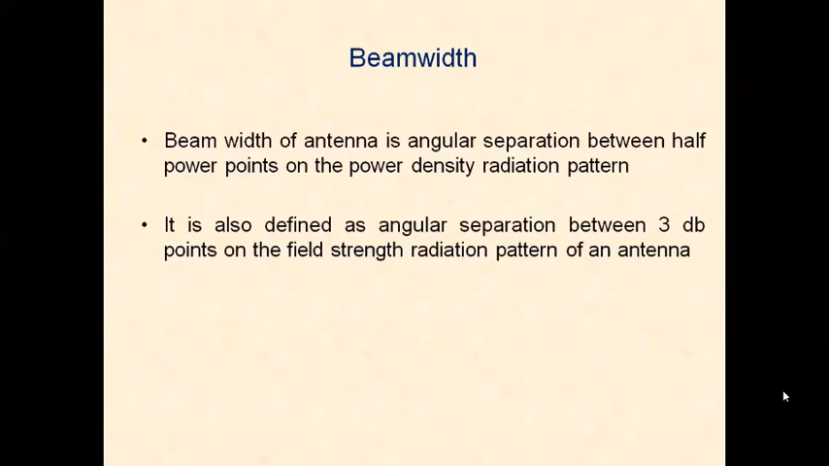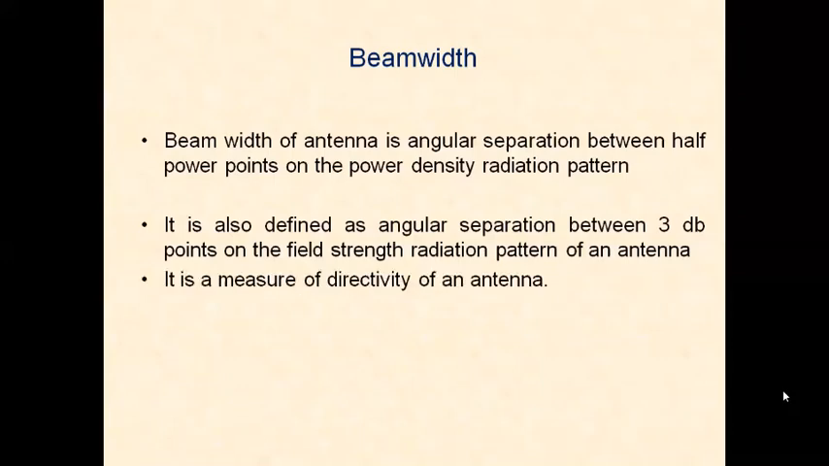Sometimes beam width is also calculated between nulls. Nulls are the minimum energy points on the radiation pattern of an antenna. Sometimes we also calculate the beam width between the first nulls. Beam width between the first nulls is the angular separation between the first nulls on the radiation pattern of an antenna.